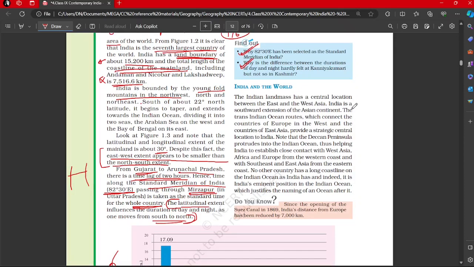India and the world. Now we are locating India with respect to the world. The Indian landmass has a central location between the East and the West Asia. India is a southward extension of the Asian continent. So we will locate it in Asia.